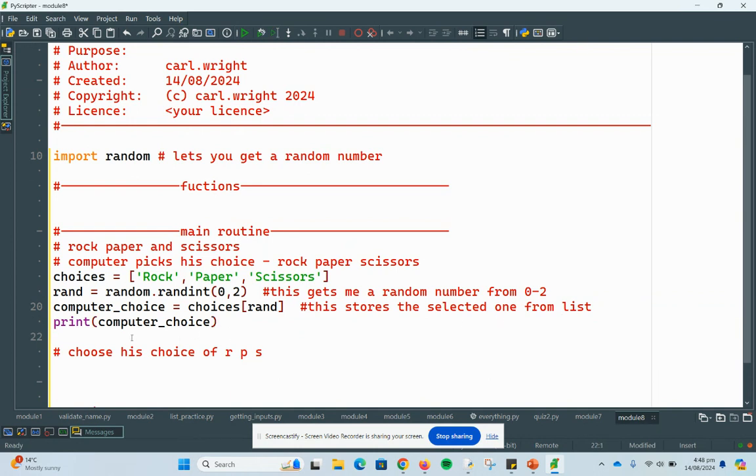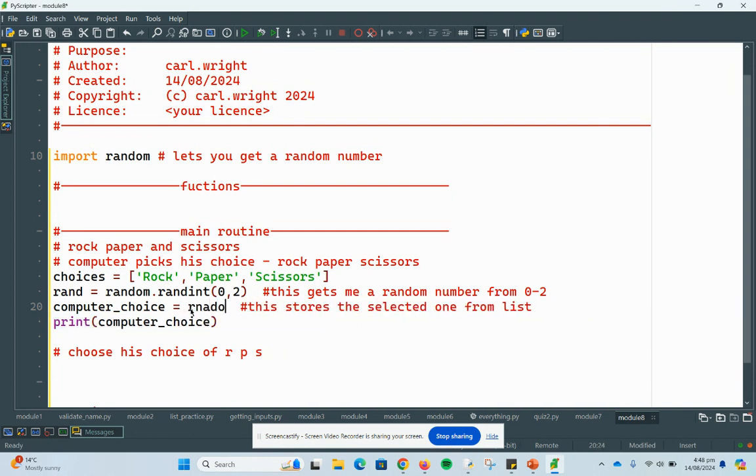All right. So what else would I need to do? I'm following my algorithm, so my computer gets its one and chooses it. I could do it this way. Now, another way of doing it. Can I just show you another way? I could just do this. This is kind of an easy way.